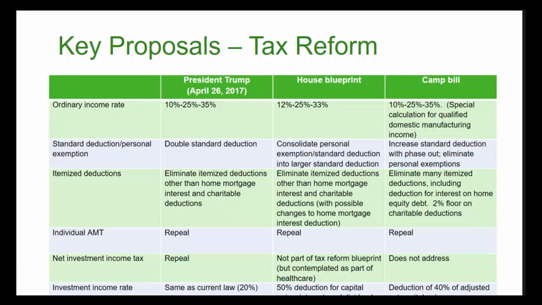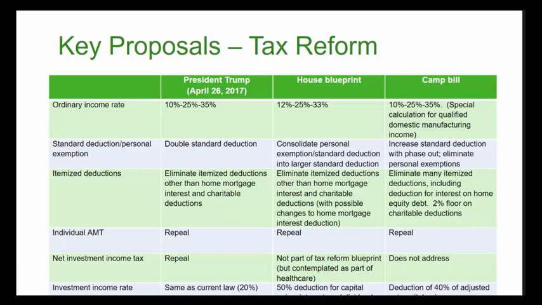Now, what about itemized deductions? The Trump tax plan for tax reform eliminates itemized deductions other than the home mortgage interest and charitable deductions, while the House blueprint eliminates itemized deductions other than home mortgage interest and charitable deductions, similar to the Trump plan. And the Camp bill eliminated itemized deductions, including deduction for interest on home equity debt. There's also a 2% floor on charitable deductions.